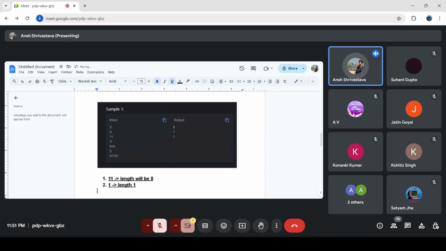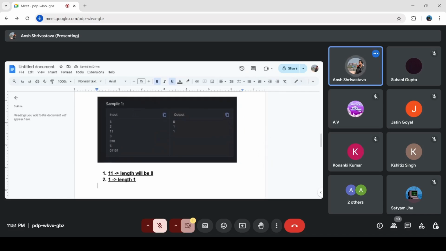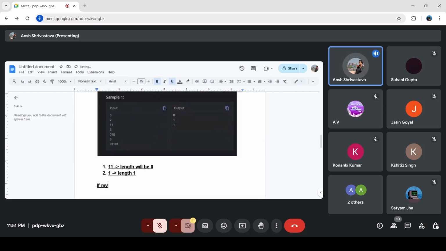So one thing is very monotonically visible here, and that is if my string contains at least one, okay, if my substring, what are you asking? So if even ones, the answer will be 0, if odd ones, then the answer will be 1. You are almost correct, Anupam. Almost correct. There is one thing that you are missing here.